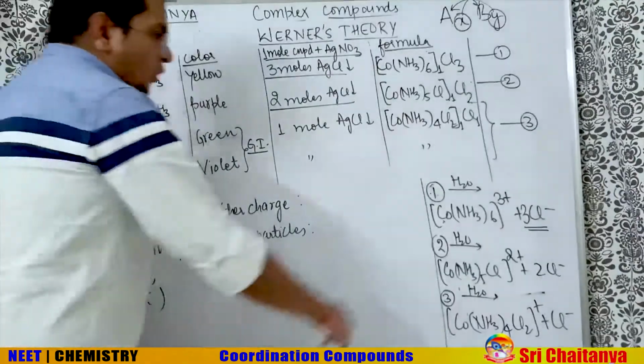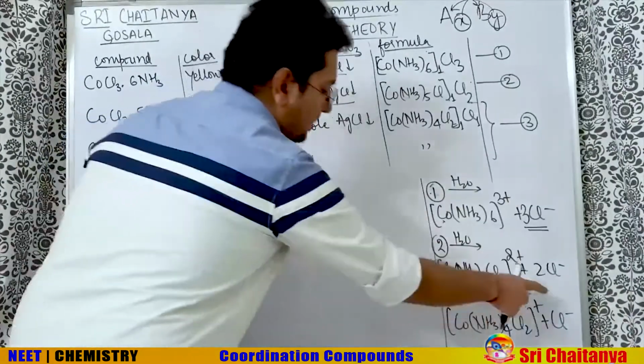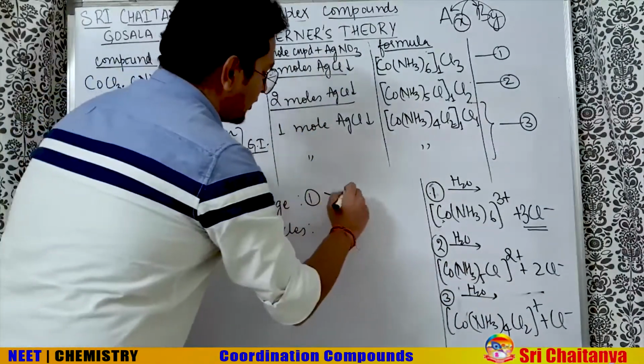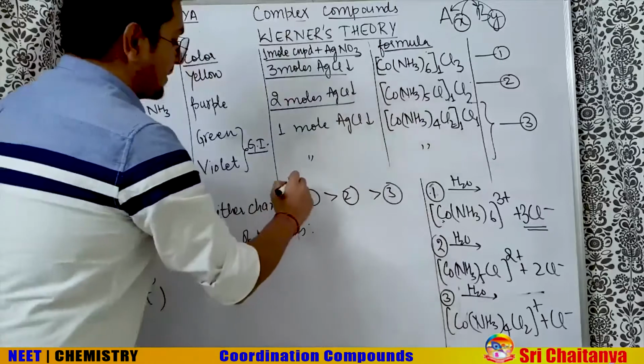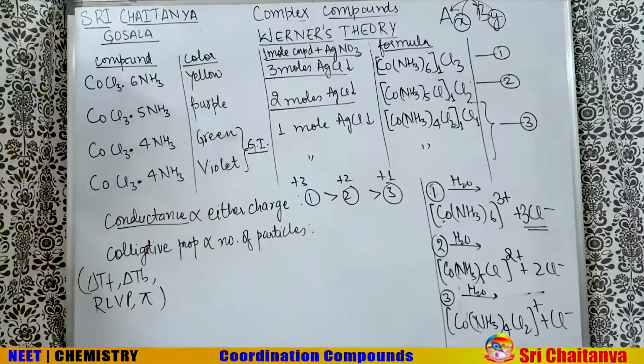So tell me, who is having maximum positive charge? He has 3 plus, he has 2 plus, he has plus 1. So the order is 1 more than 2 more than 3. He has a plus 3 charge, he has a plus 2, he has a plus 1 charge total.